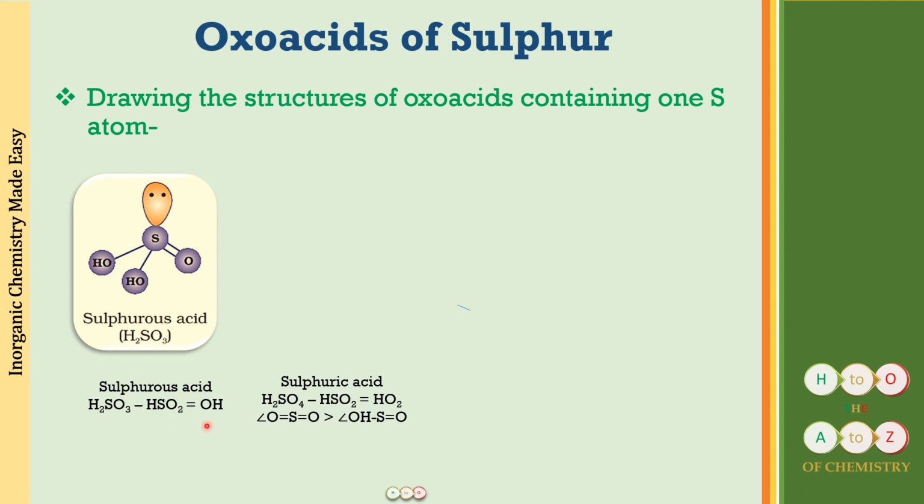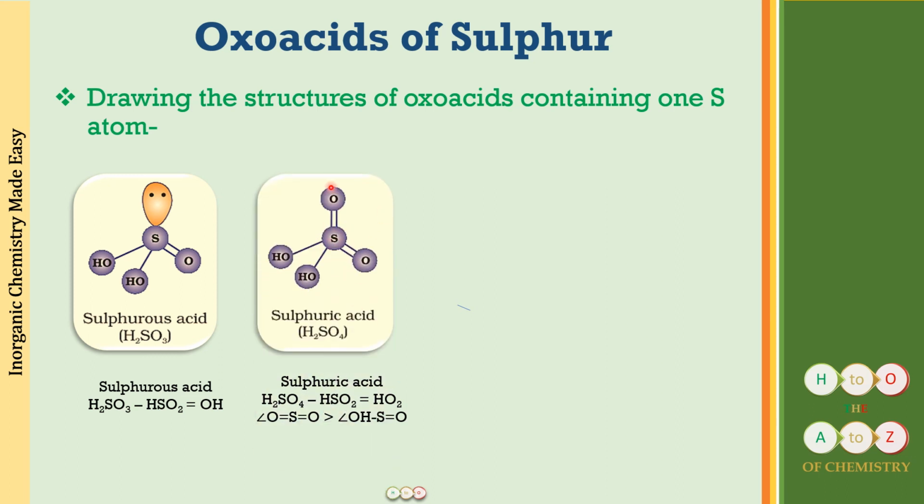So sulfuric acid, H2SO4 minus HSO2. What you will be getting is now HO2. Okay, so again what you will be doing: sulfur with a double bonded oxygen with the OH group, and after that one hydrogen and oxygen will go as the OH group, one remaining oxygen as a double bond with sulfur. How many electrons of sulfur are utilized? It has been 6 electrons, all completely utilized.